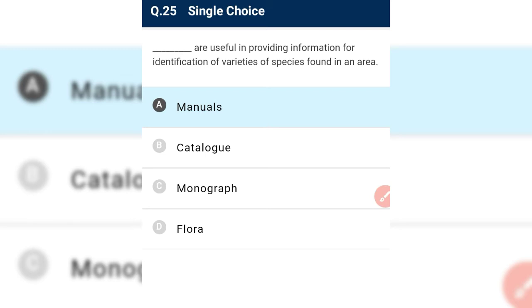In a given area. A manual is a book which contains names of different plants or animals that are found in a particular area. So it is the required answer.